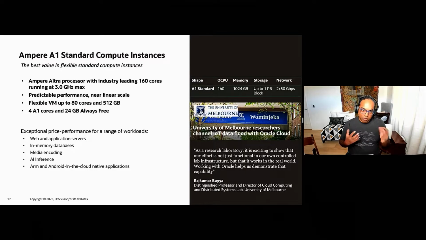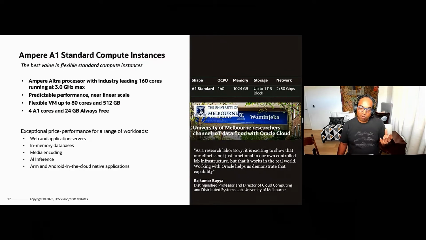With the introduction of these ARM processors, we know that it's part of a larger shift as customers start to explore these ARM processors. And to make it easy for them, as well as developers building solutions on ARM, we are excited to also offer a very generous 4 cores and 24 gig as part of our always free offering on OCI.